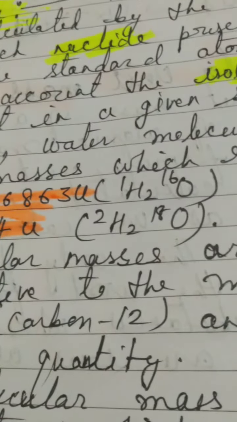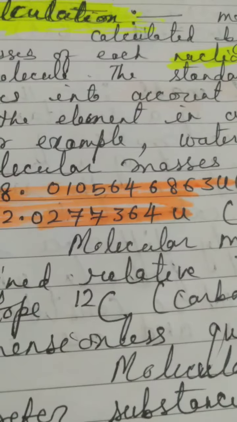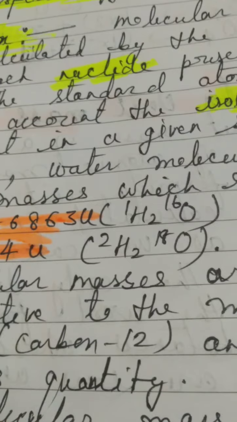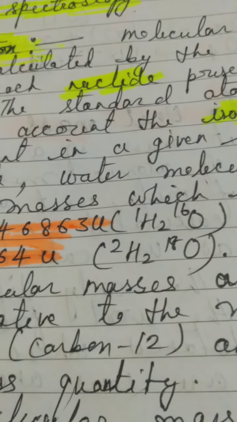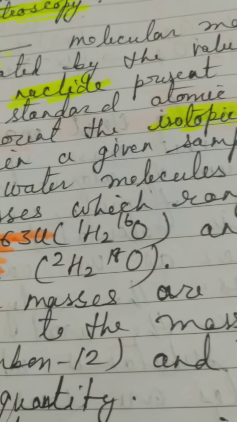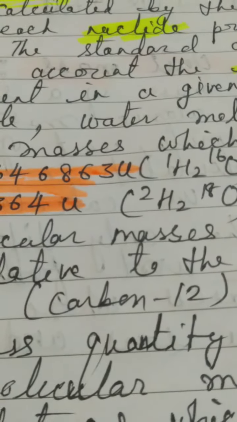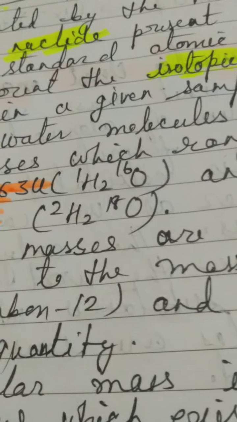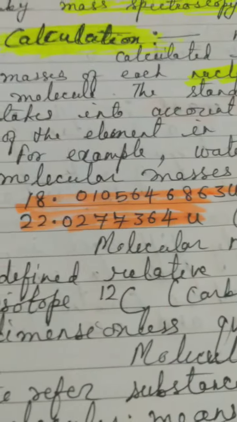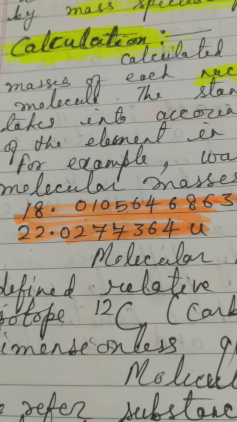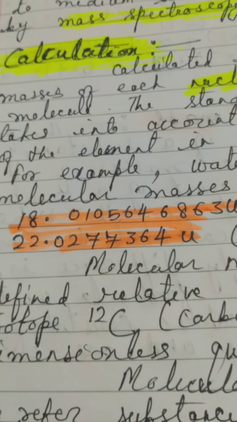Why? Because in the first quantity, hydrogen is present in the first isotopic form, the hydrogen-1 state, and the oxygen is also ideally in the 16 isotopic state. But in the second, hydrogen is present in the form of deuterium, and the oxygen is also present in the isotopic form of oxygen-18. So this is the range, which starts from 18 and covers up to 22.